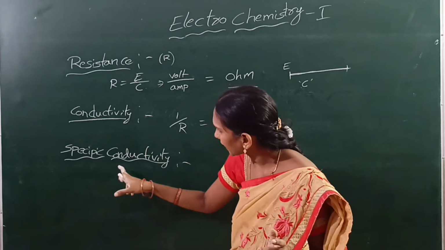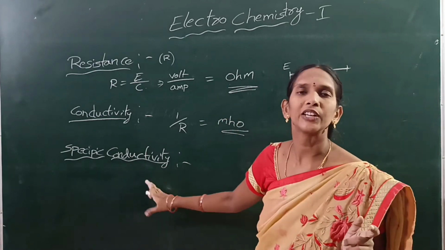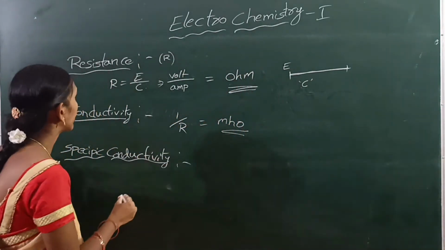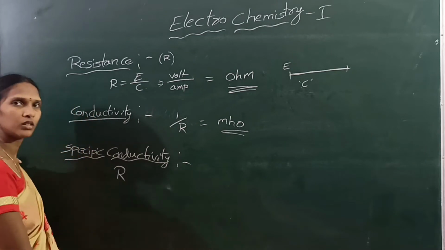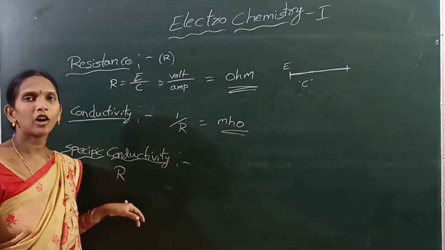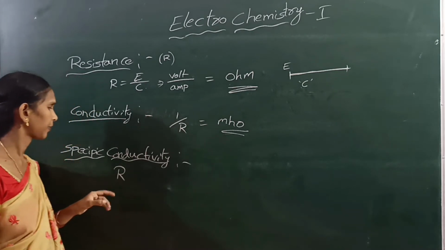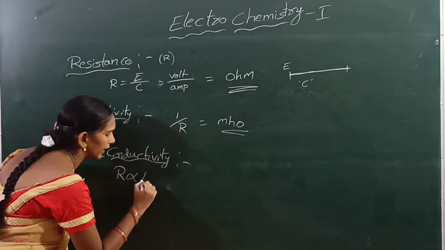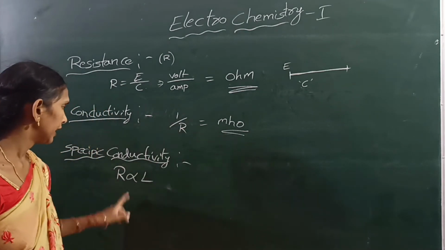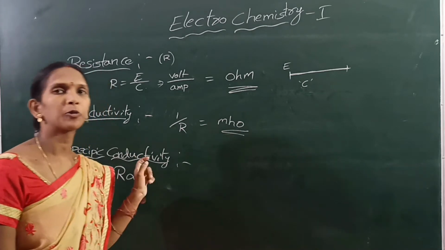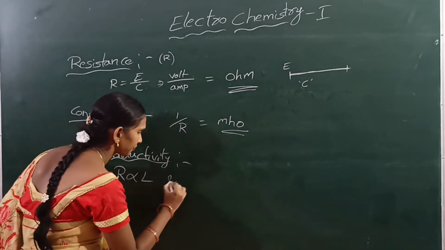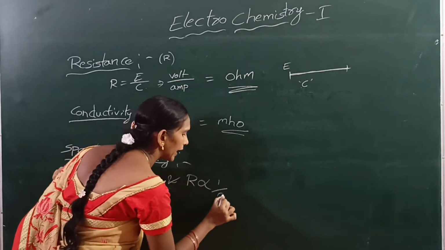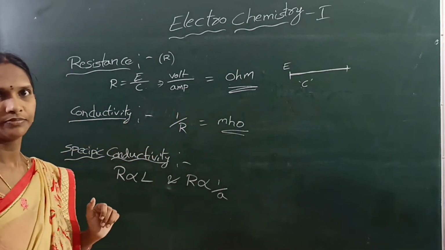We know the resistance R of the conductor is directly proportional to the length of the conductor, and inversely proportional to the area of cross section of the conductor.